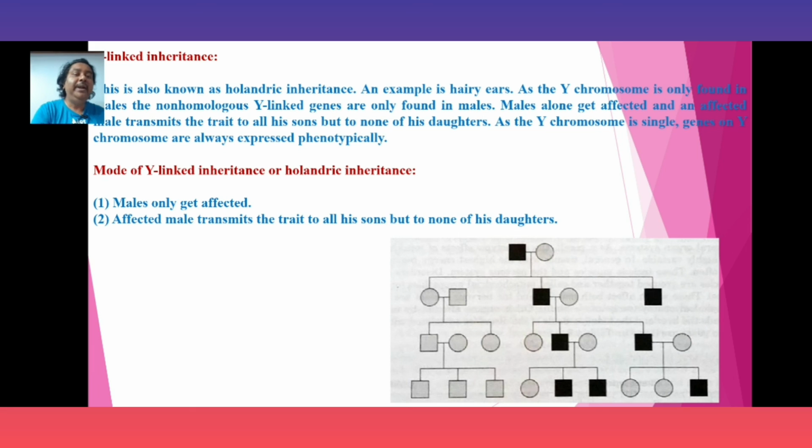Here the pedigree of Y-linked inheritance is shown, only the males are affected, and affected males transmit the trait to all the offspring of him, and the analysis part should be done with the help of the same steps, and these are the description of the pedigree, then analysis, then designate the genotypes, etc.